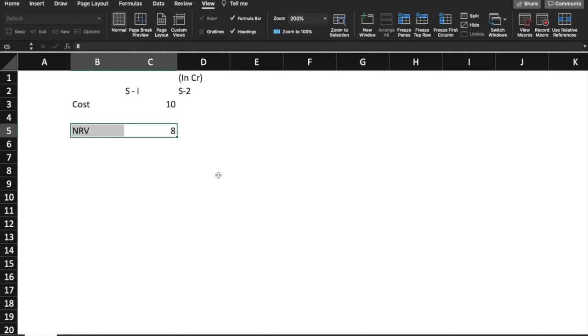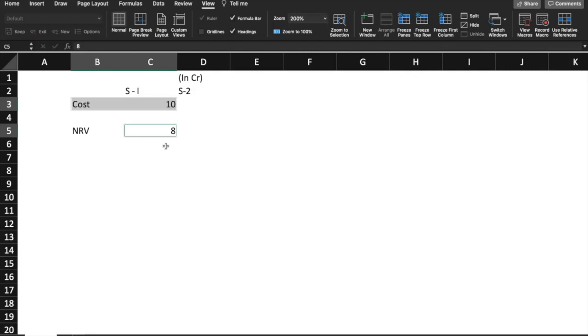going by the accounting concept of prudence or accounting concept of conservatism, we have to provide for this. Because in the balance sheet, if I carry the inventory at 10 crore itself, despite knowing that its net realizable value has come down to 8 crore, am I not cheating the readers of the financial statement? Because there is a known loss of 2 crore. But it has not yet materialized. But if I dispose the stock in the market, it will go for 8 crore only. It means when I dispose, I will face a loss of 2 crore.